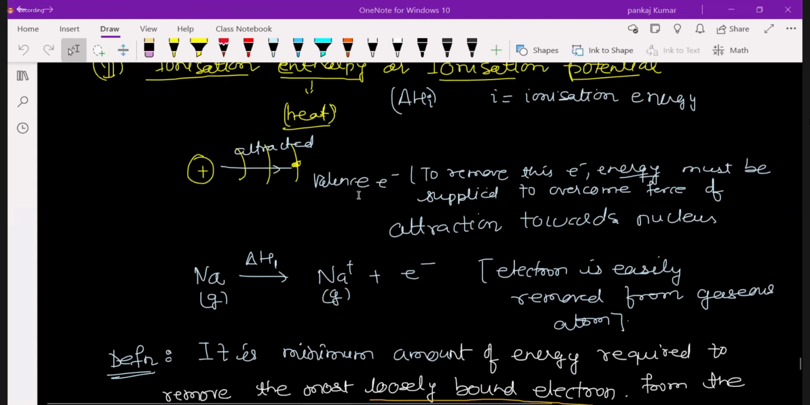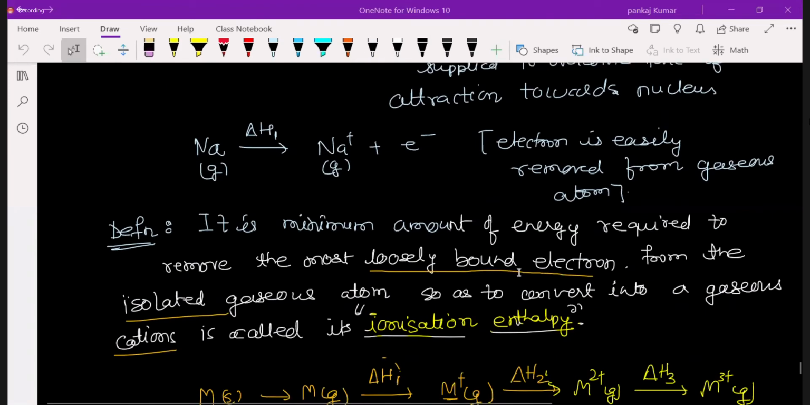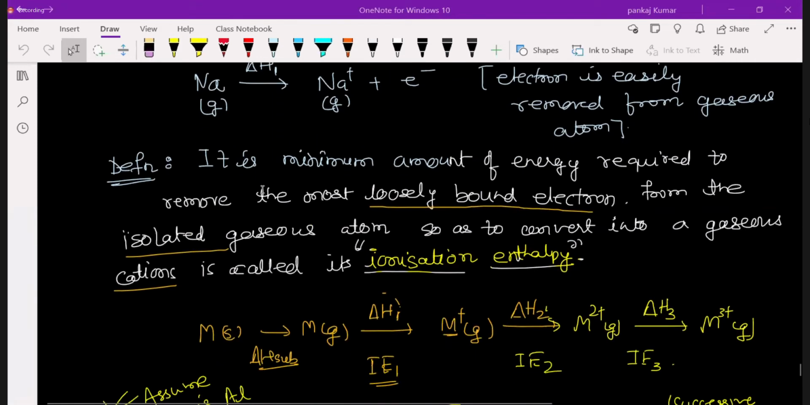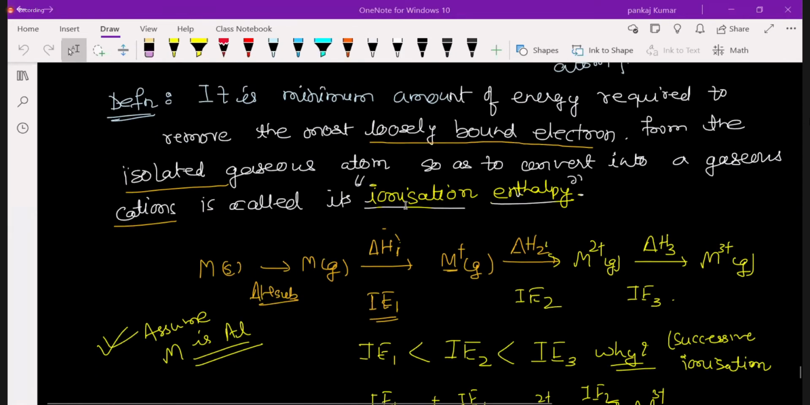Electron from the valence shell, when the atom is in the isolated gaseous state. So it is the amount of energy required to remove the loosely bound electron from the isolated gaseous atom, so that it converts into a gaseous cation. Obviously, when you remove any electron from any atom or substance, it becomes a cation. And the minimum amount of energy required is called ionization energy.